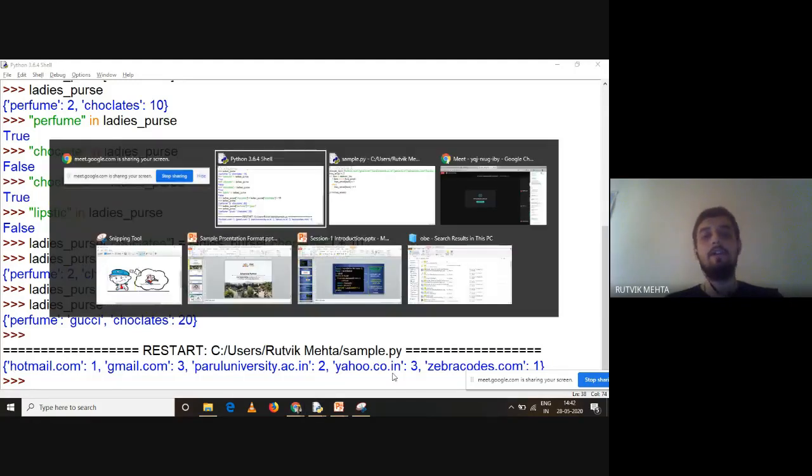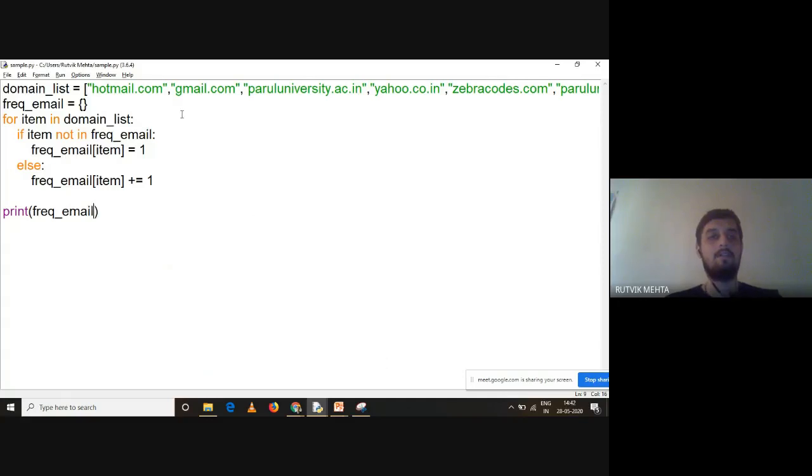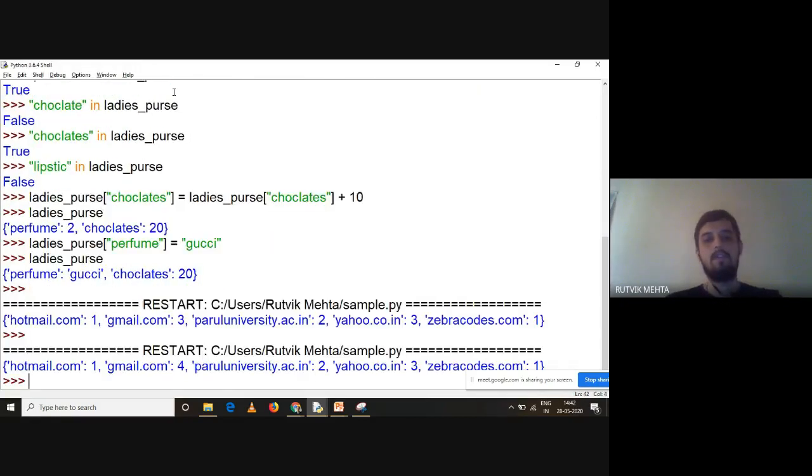Now, if I add Gmail one more time over here, see this, the count will change. Gmail will be 4 times, and the rest of them will be as they are. So I'm adding Gmail one more time over here, right? And I'm rerunning this program. It doesn't matter how many elements or items you have in your list. Once the program is created, it will give you the frequency of the domain names, right? So hope this program is clear to you.